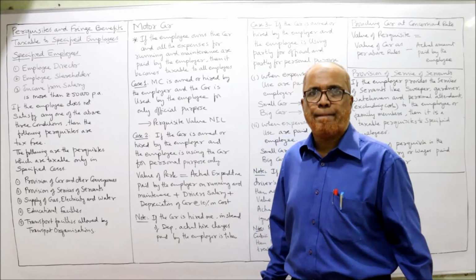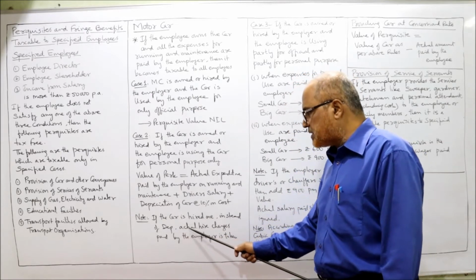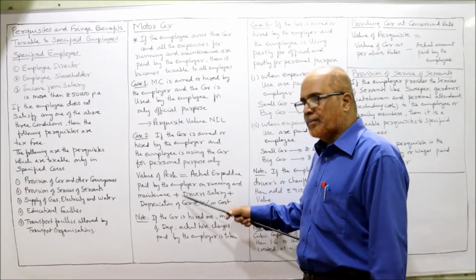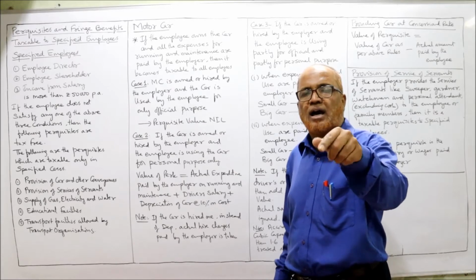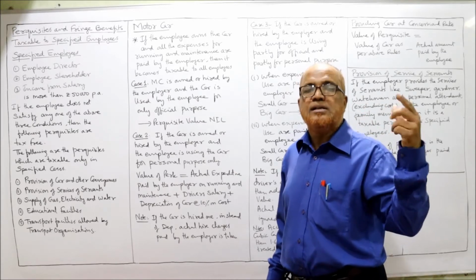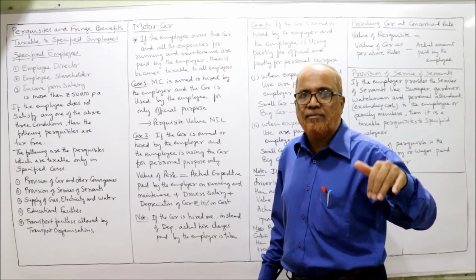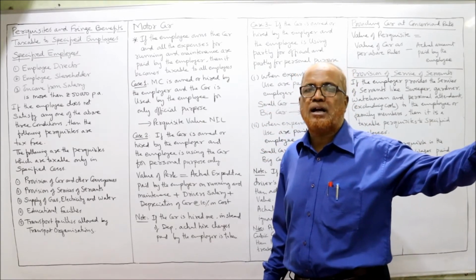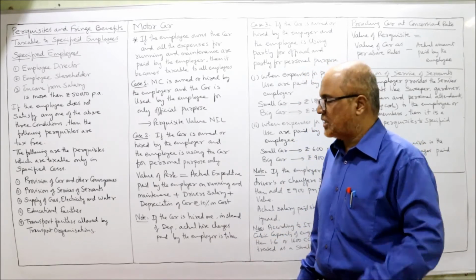It is taxed, right? Note, if the car is hired, instead of depreciation, the actual hire charges paid by the employer are taken. In this equation, depreciation will be taken only if the car is owned by the company. Sometimes the company has taken the car on hire and given this car to the employee. Then whatever hire charges are paid by the company will be added here, instead of depreciation, hire charges.